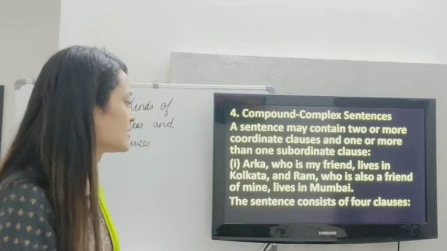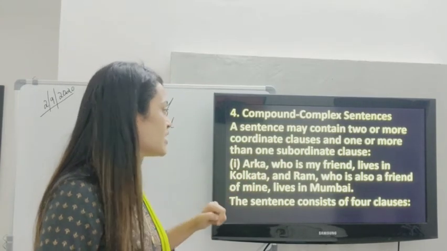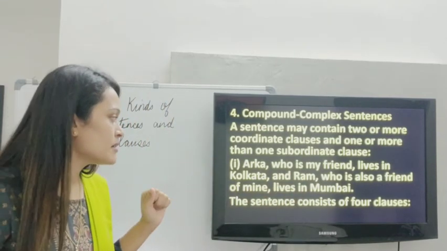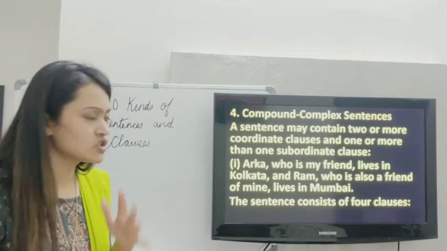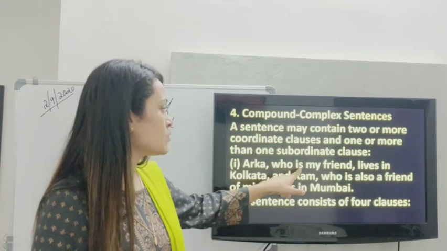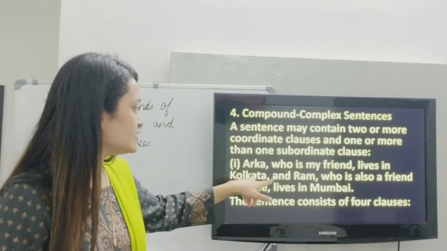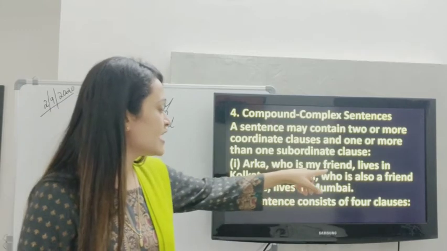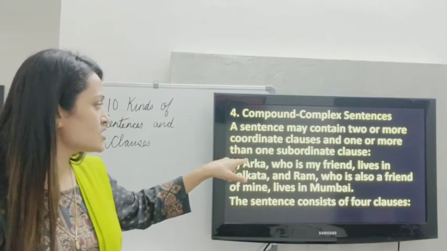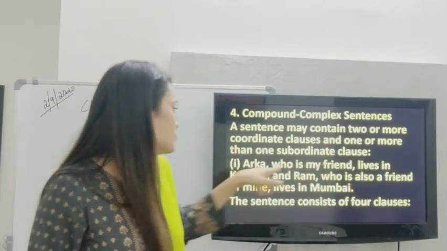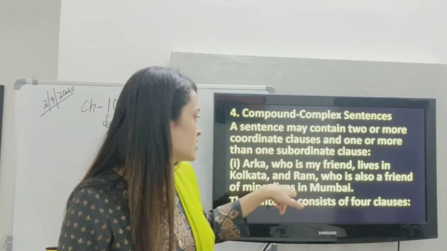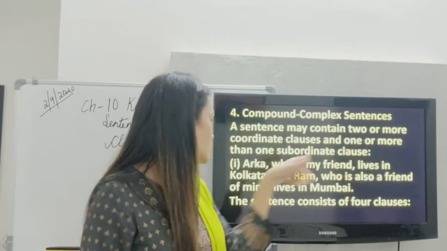Here in the example they are saying: Arka, who is my friend, lives in Kolkata, and Ram, who is also a friend of mine, lives in Mumbai. The sentence consists of four clauses. How do we know that? We can see the verbs: is, lives in Kolkata, then is again, and lives in Mumbai. So we will basically have the clauses: Arka lives in Kolkata; who is my friend is another clause; Ram lives in Mumbai; who is also a friend of mine.